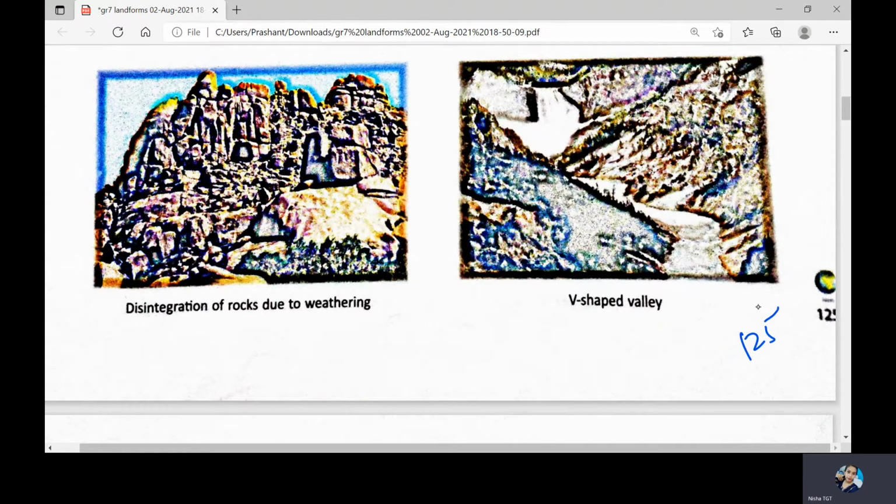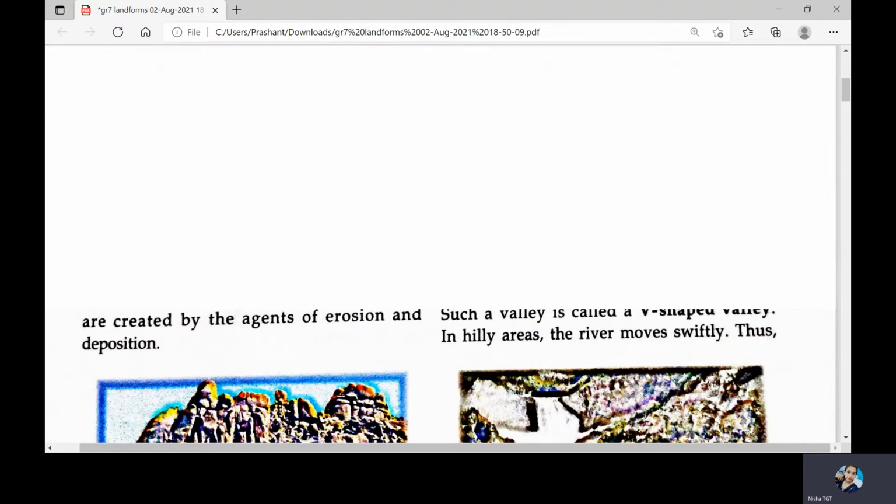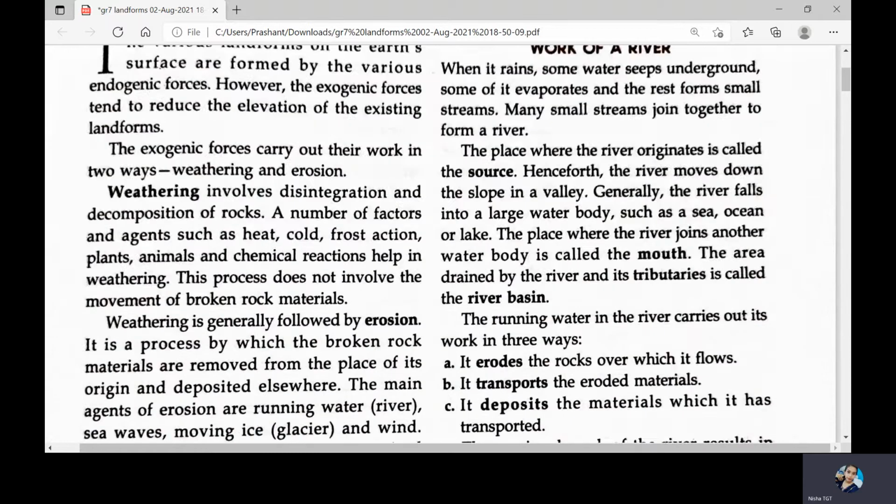And here you'll get your answer. A number of factors and agents of weathering such as heat, cold, frost action, plants, animals, and chemical reactions help in weathering. So this will be the answer for C1.